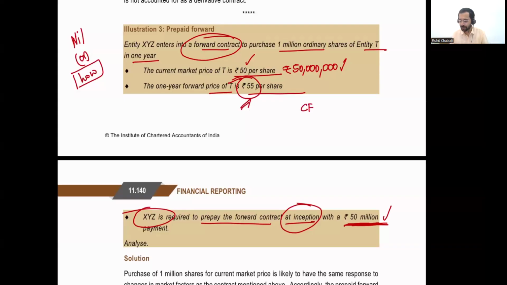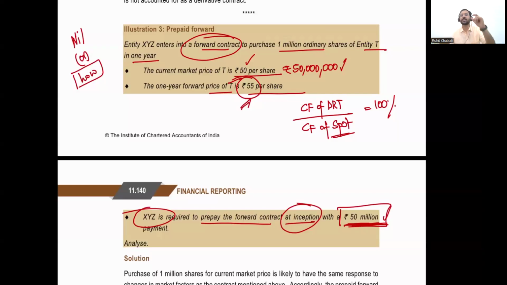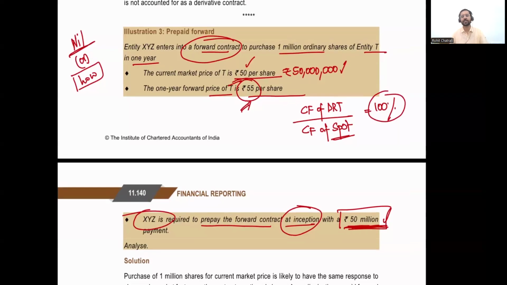The cash flow of the derivative contract divided by the cash flow of the spot contract is equal to 100 percent. Spot contract basically means, if I purchase the position today, what would be my cash outflow? Cash flow under the derivative contract is the 50 million that is given in the question. What the standard says is this percentage is supposed to be low. It's supposed to be either zero or a small percentage, and over here we have 100 percent. So the initial investment is not low. The initial investment under the derivative contract is not low, and therefore this will not be classified as a derivative.